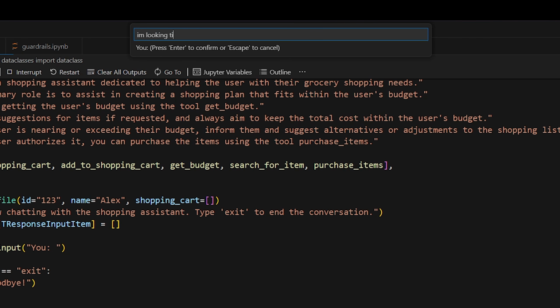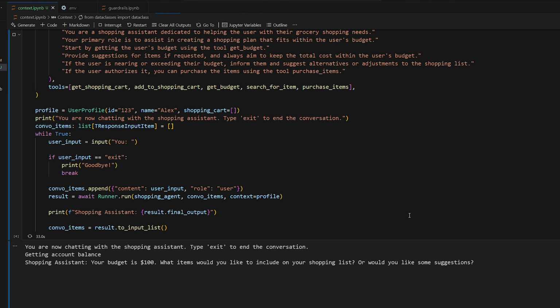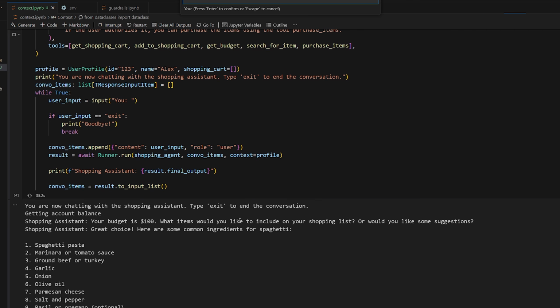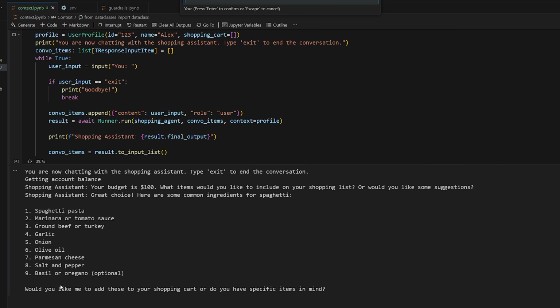I'm looking to make some spaghetti tonight. So with that, it should already know. Here we go. So shopping assistant, great choice. Here are some common ingredients for spaghetti. It gives me all the ingredients. Would you like me to add these to your shopping cart? Do you have specific items in mind?